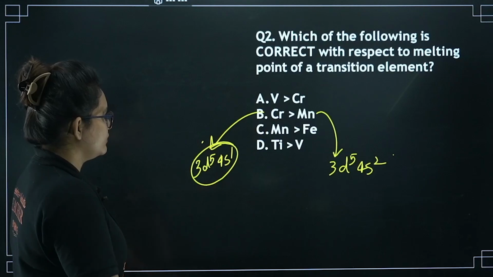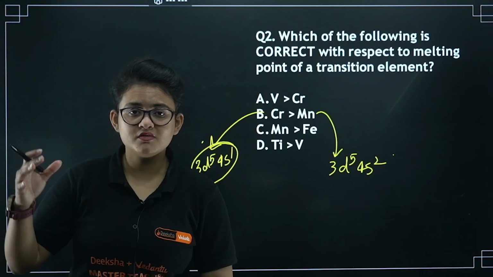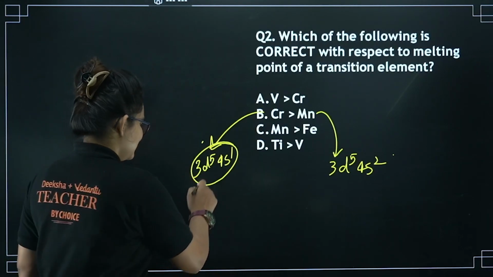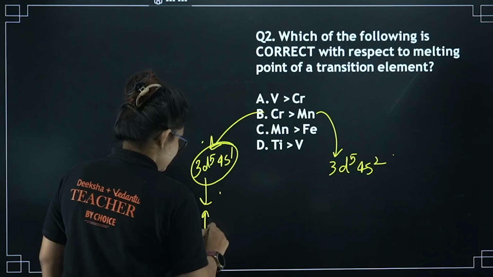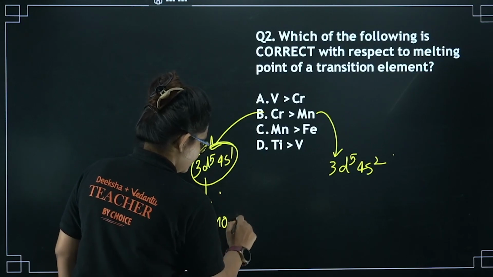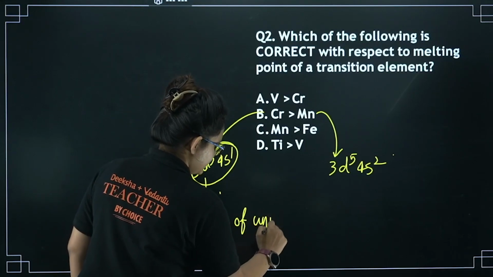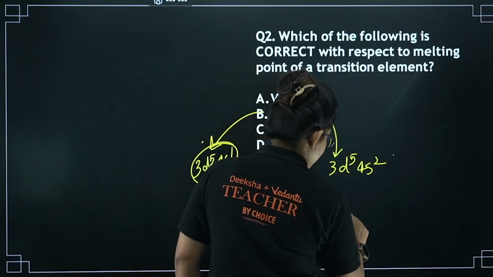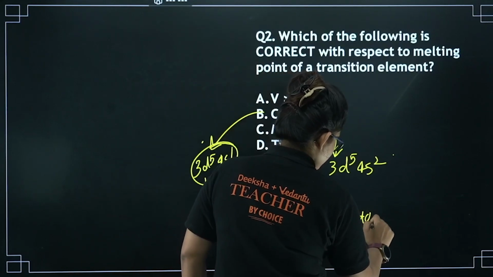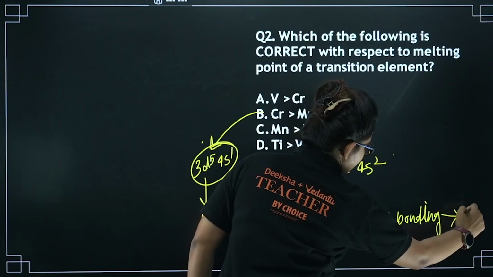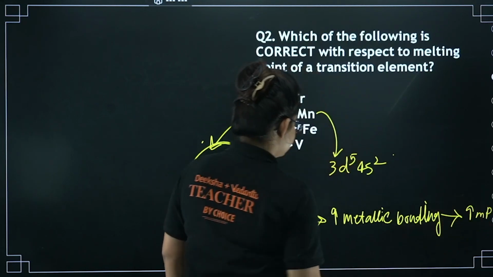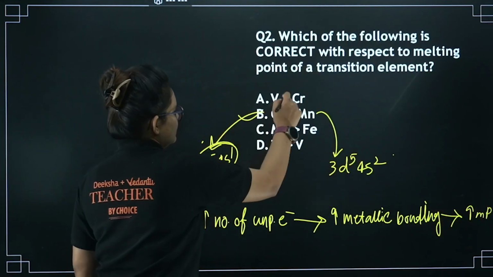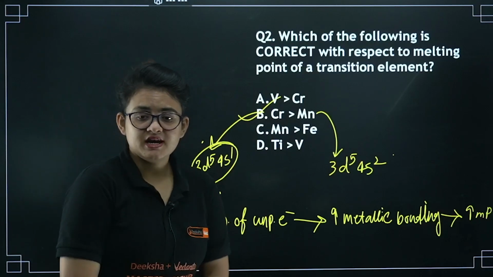B is going to be the correct one, because it is having the maximum number of unpaired electrons, and hence an increase in the number of unpaired electrons will result in high metallic bonding, and that will result in a high melting point. I guess you understood, option B is the correct one.